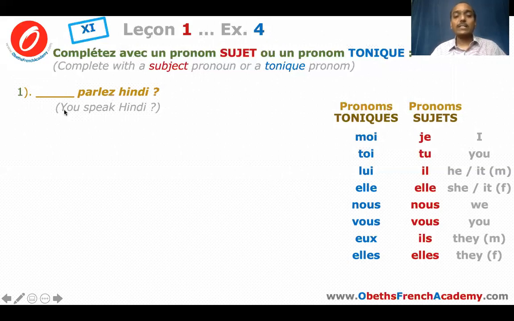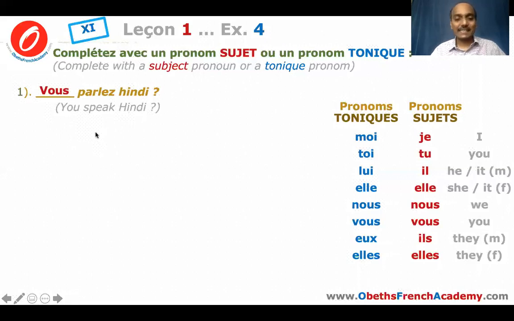Here we need to put vous, because the verb is a regular ER verb and it ends with EZ. So by looking at the ending, we know that the subject pronoun should be vous. Vous parlez hindi? Do you speak Hindi?